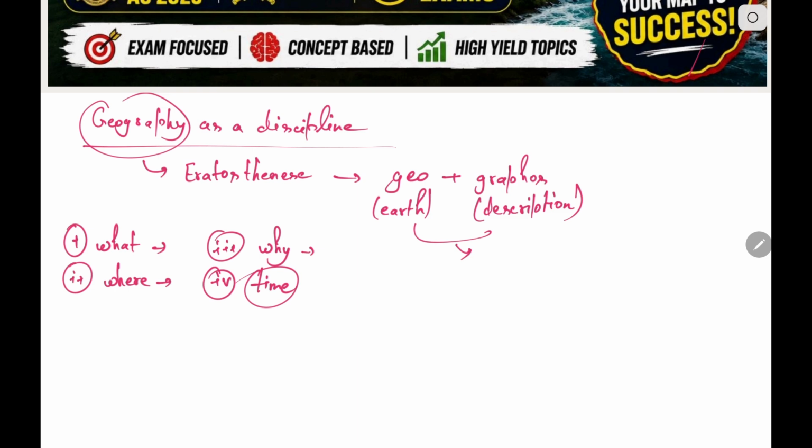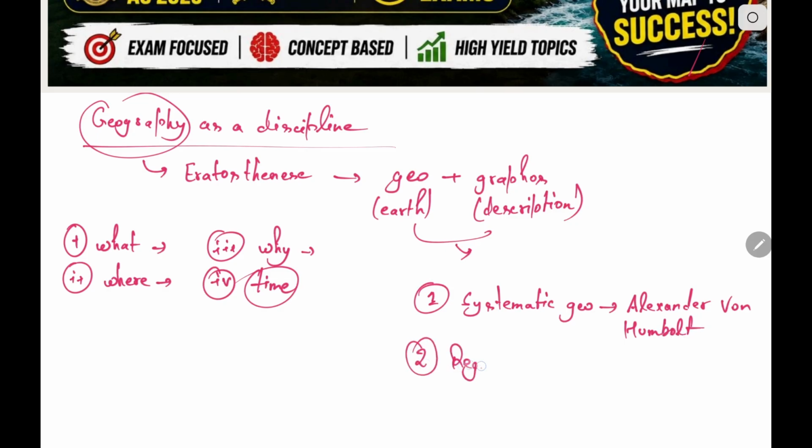Now, to study geography, geography has been divided into various sub branches. First branch is systematic geography, which was developed by Alexander von Humboldt. And second one is regional geography, which was developed by Carl Ritter.